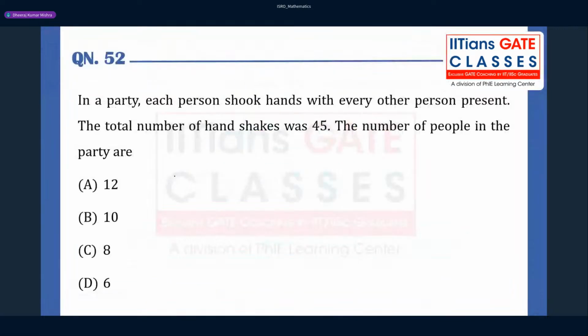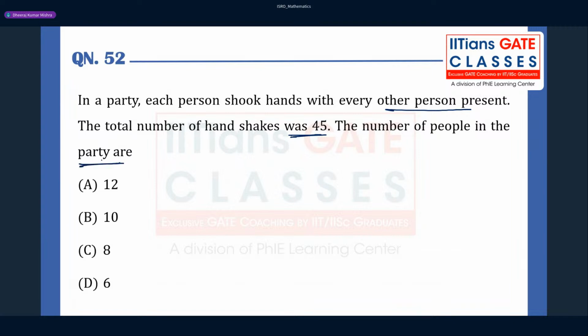So the very first question we have taken here seems like an aptitude paper question. In a party, each person shook hands with every other person present. The total number of handshakes was 45. The number of people in the party is, so they are asking the number of people.